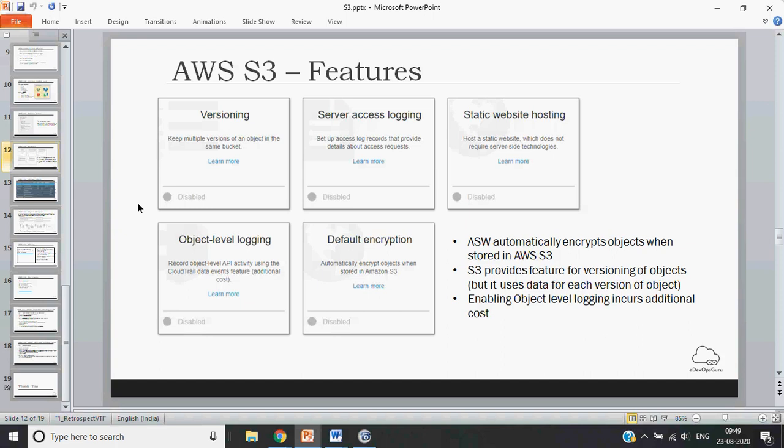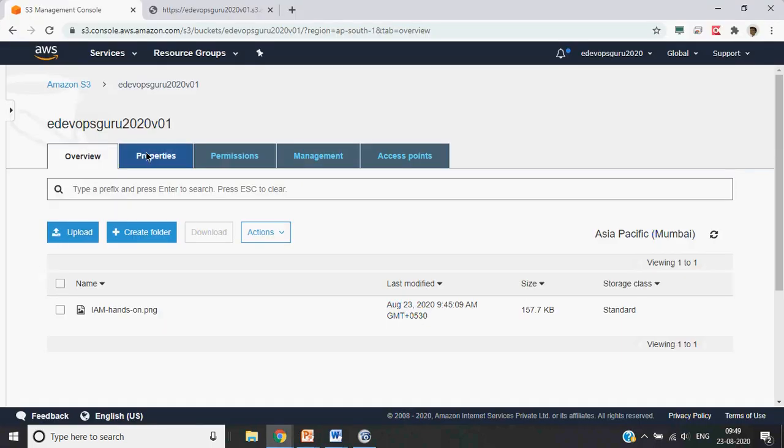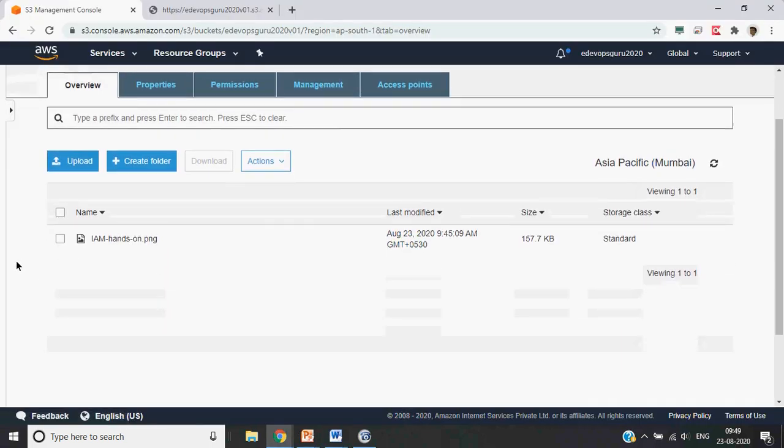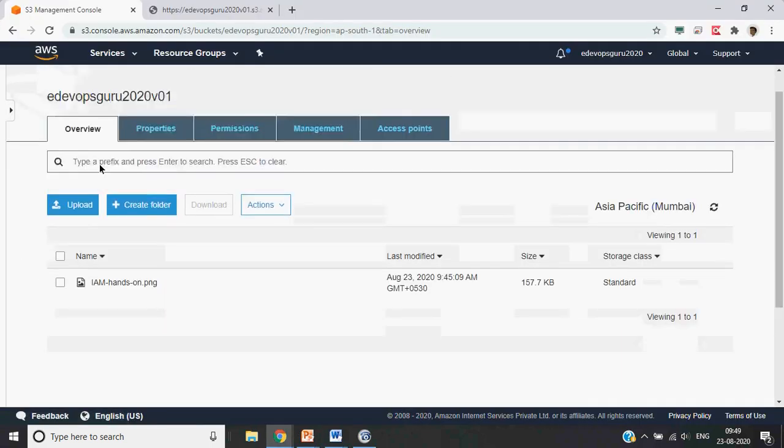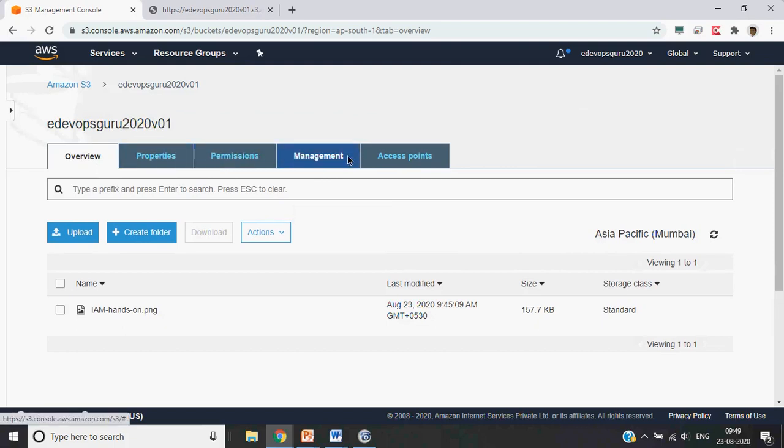Like for example, you uploaded an artifact and that was somehow not working. So what will you do? You can remove the latest version and the old version will be available there. So this is how the versioning of the file works. We will see one example here. So let's enable the versioning on the bucket itself first.